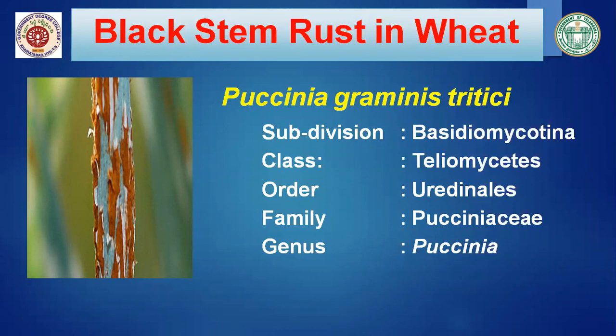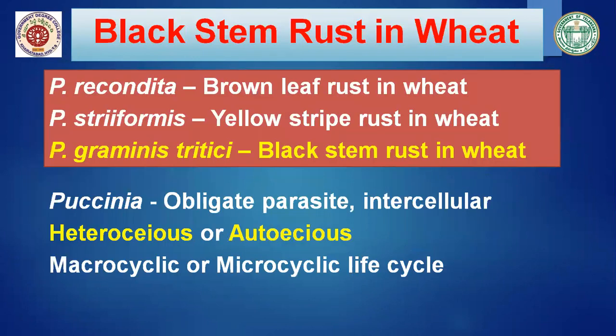In this class, we are going to see the rust disease caused in the wheat plant by the pathogen Puccinia graminis tritici. Puccinia recondita causes brown leaf rust in wheat. Puccinia striiformis causes yellow stripe rust in wheat.